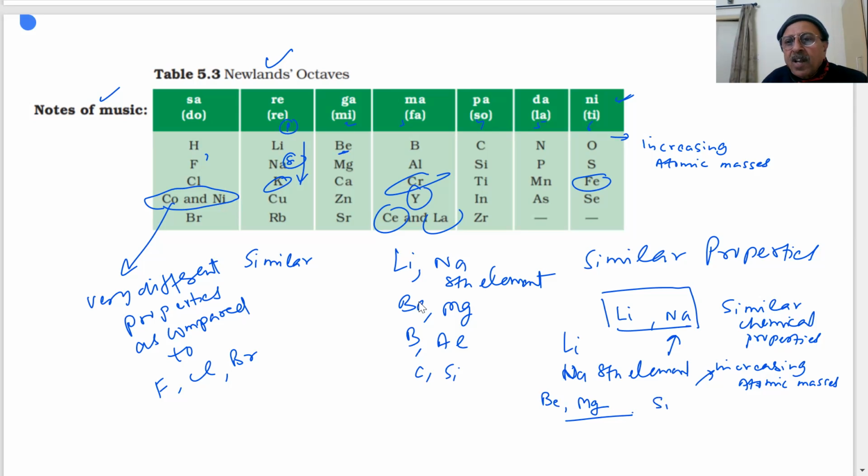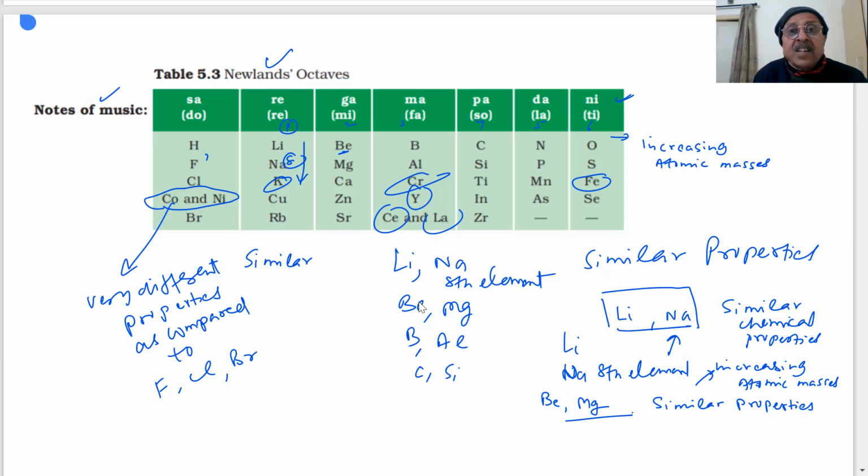They have similar properties. By similar properties we mean what? When reacting with hydrogen, with oxygen, they try to form compounds. He found similar types of compounds, similar types of substances being formed by beryllium and magnesium. So he says, oh, they are very similar in properties.